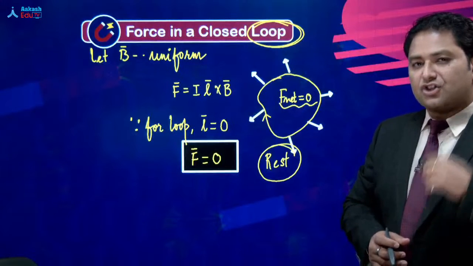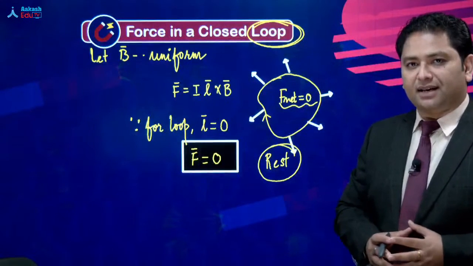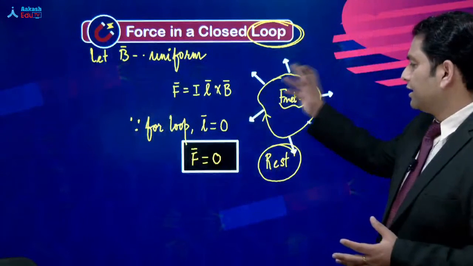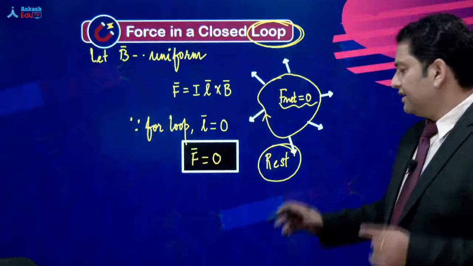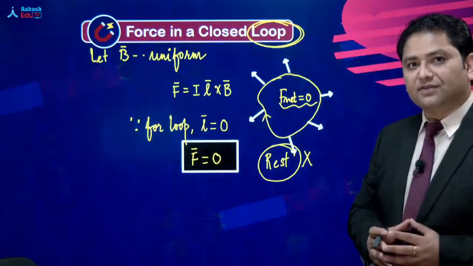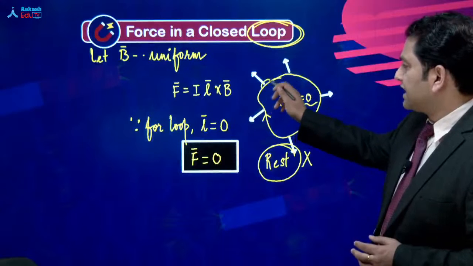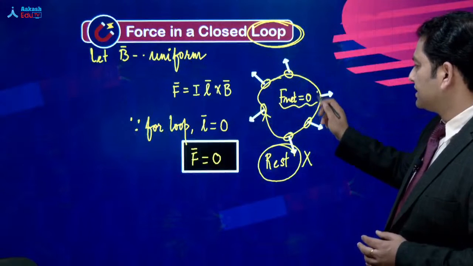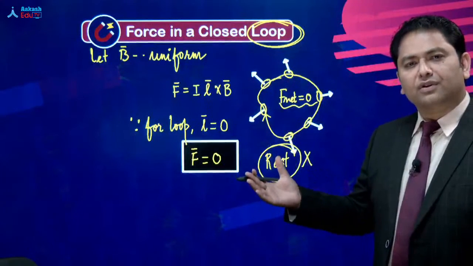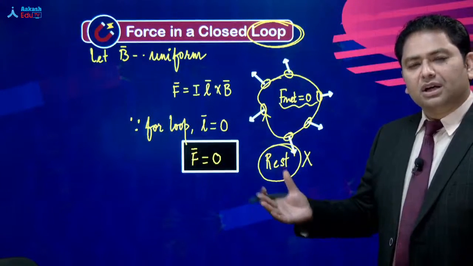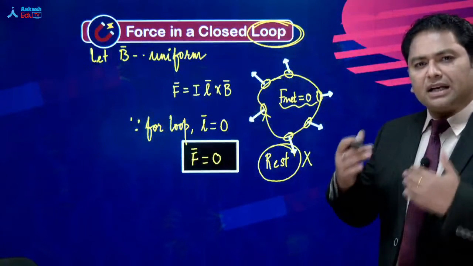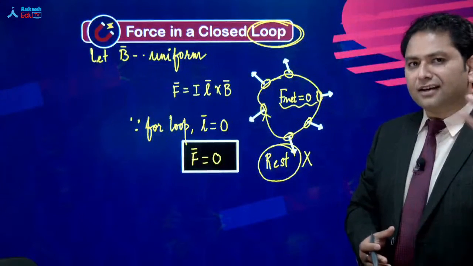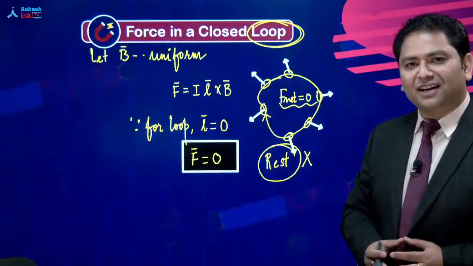What is the general conclusion that some of the students make? That because net force is 0, the entire loop will be at rest, and that is false. Individual segments have net force acting on them, so those individual segments will move. But then the question comes: then what is the significance of net force equals to 0? What does it mean? That's what we would like to find.